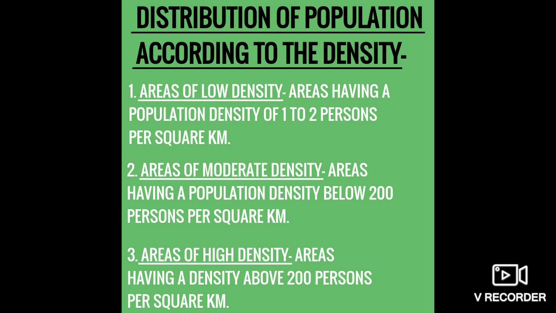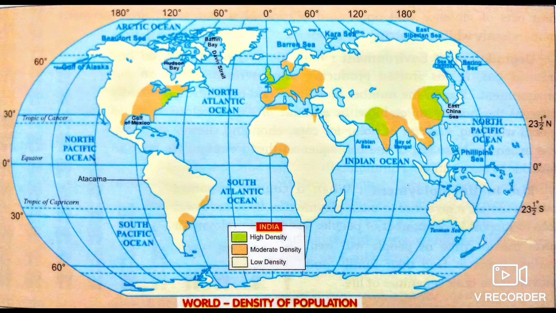People are still living near the rivers and the areas are densely populated. Now here you can see in the map that three density areas are given: high density, moderate, and low density, right? After seeing the area, you can make out that these areas are giving a lot of importance to the people to survive. That is the reason the green area is high density, the orange one is moderate density, and the low density area is the white area, which is sparsely populated. Okay, understood children?